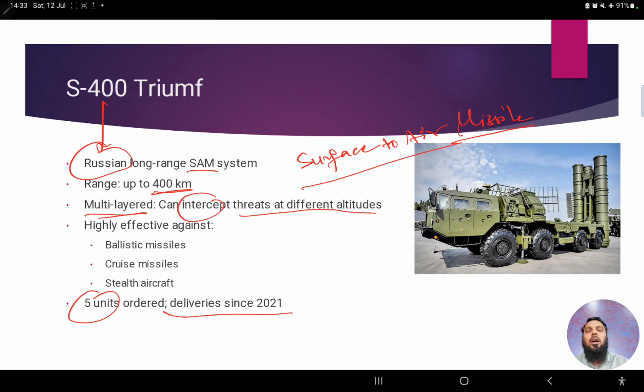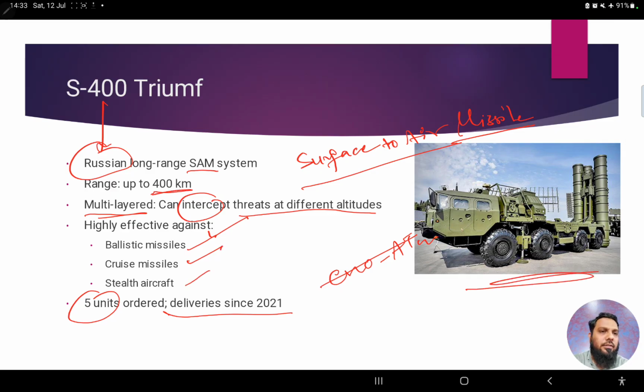Actually, we can use S400 Triumphs for exo atmospheric threats as well, but we have Prithvi for that, therefore we don't use it for that. Therefore mostly it is used for endo atmospheric threats. It's highly effective against ballistic missiles, cruise missiles, and stealth aircraft.